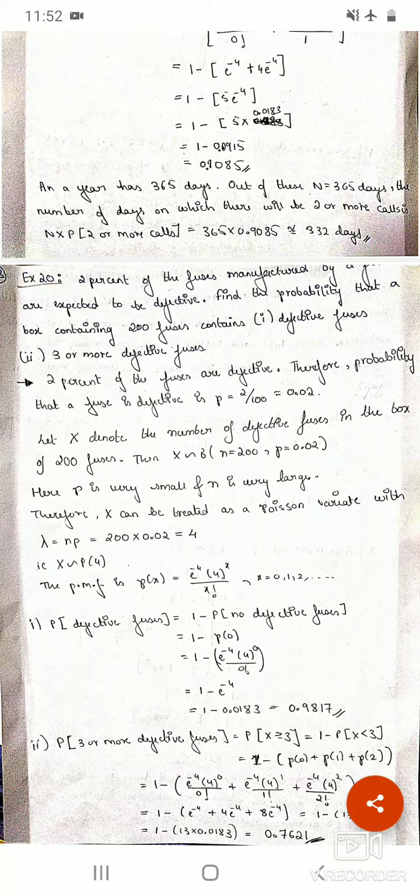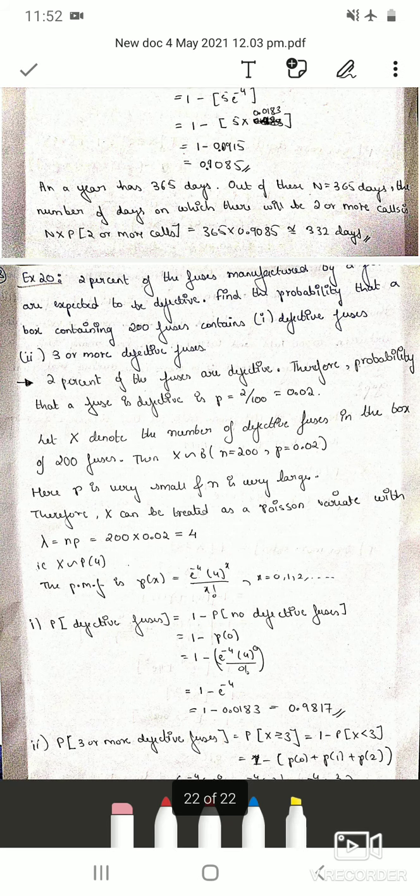So in the previous video we had studied Poisson distribution problems. Today I'll be dealing with one more problem of Poisson distribution. The 20th question is: 2% of fuses manufactured by a factory are expected to be defective. Find the probability that a box containing 200 fuses contains defective fuses, and the second sub-question is to find 3 or more defective fuses.